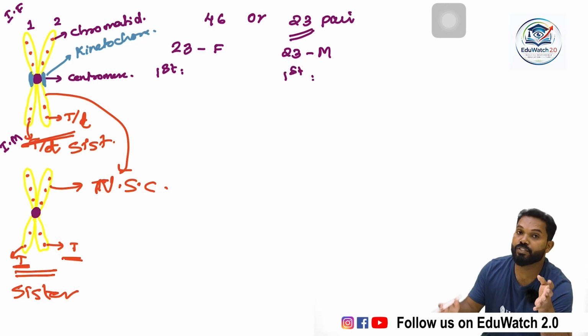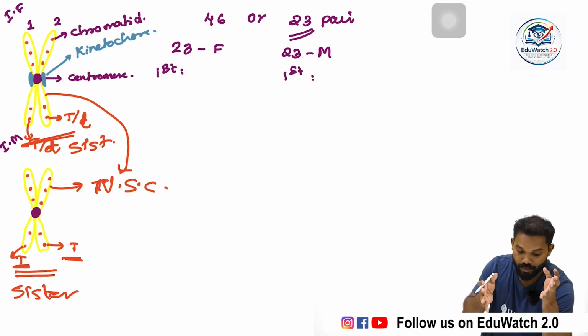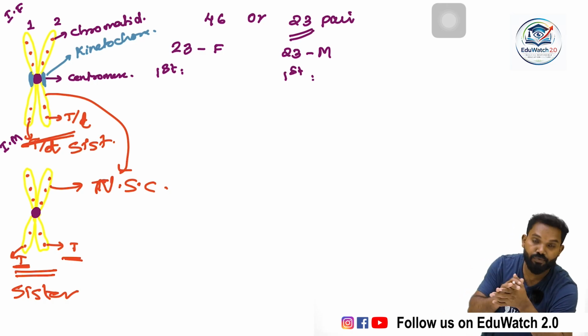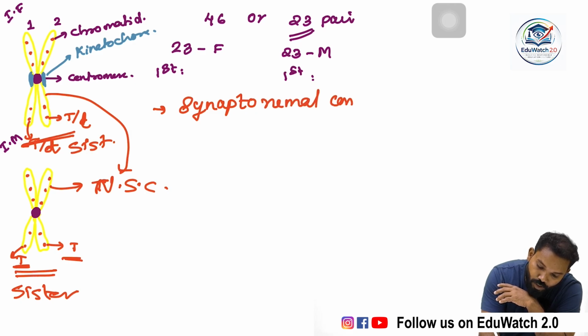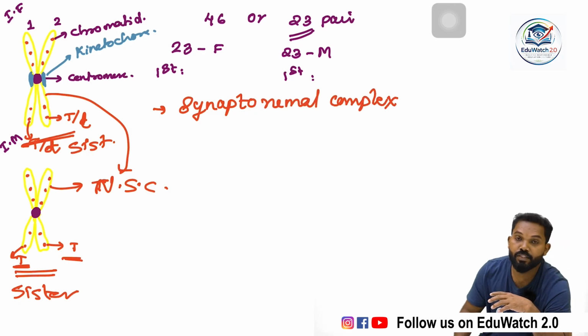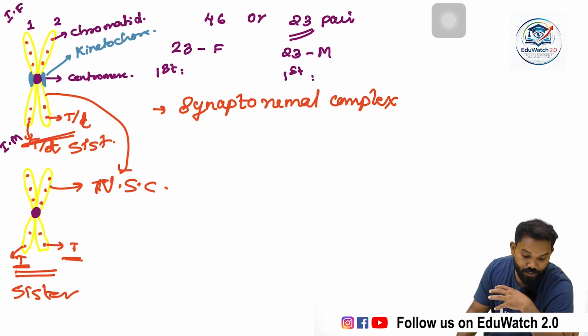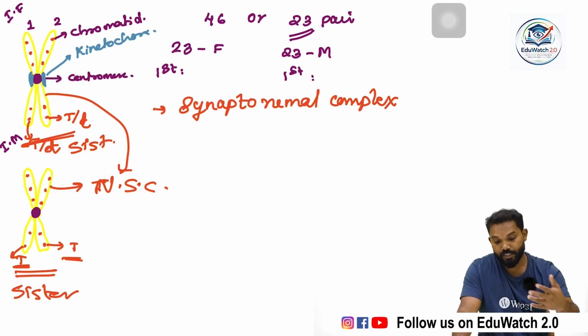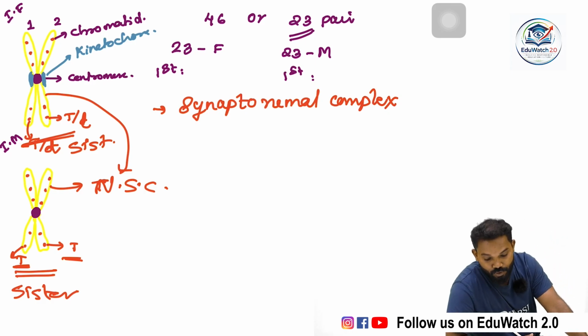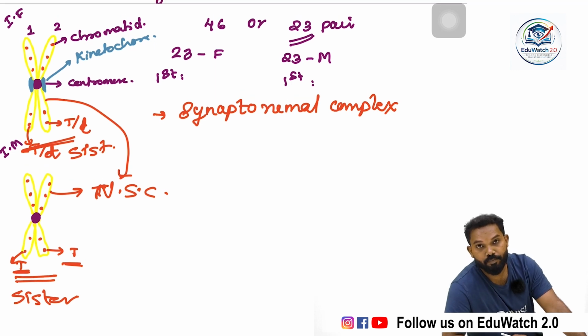What substance helps in the adhesion or pairing of these two chromatids? That is known as the synaptonemal complex. The synaptonemal complex is a protein which helps in the adhering of two chromosomes. The formation of the synaptonemal complex takes place in the zygotene stage.